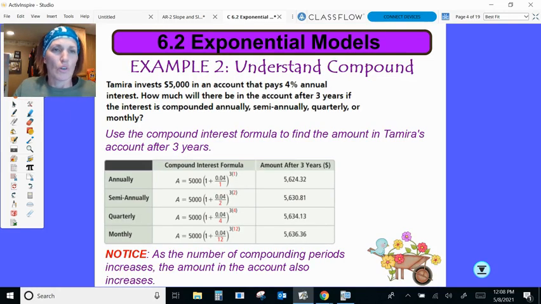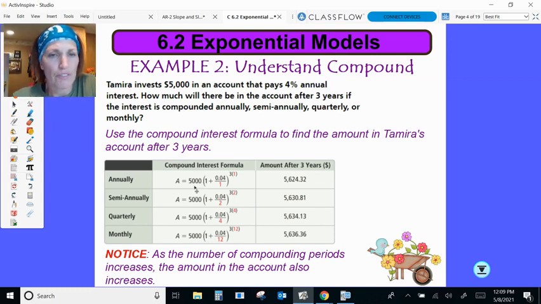Okay. So just an example here, Tamira invests $5,000 in an account. It pays 4% annual interest. So how much will there be in the account after 3 years if the interest is compounded annually, semi-annually, quarterly, or monthly? Okay, so if you take a look at our formula right here, our initial principal is 5,000.